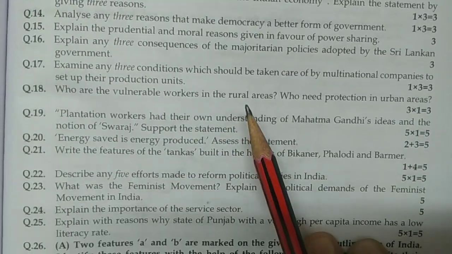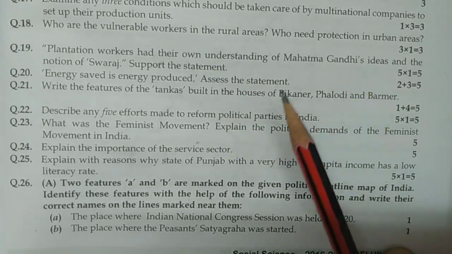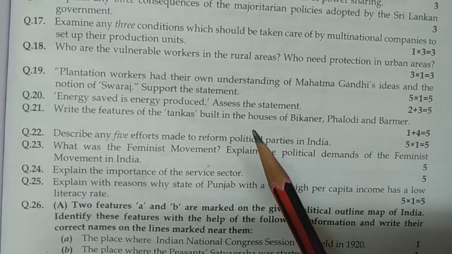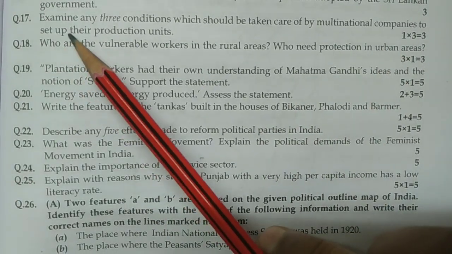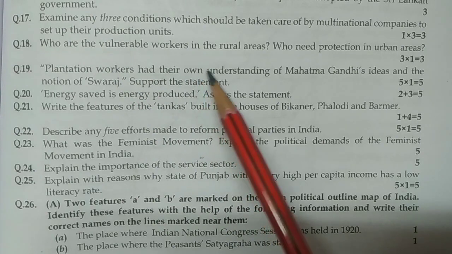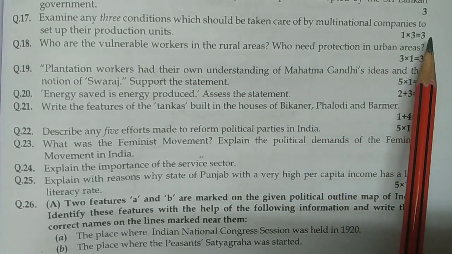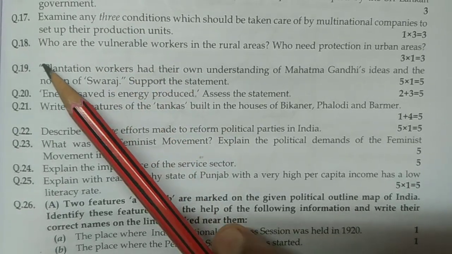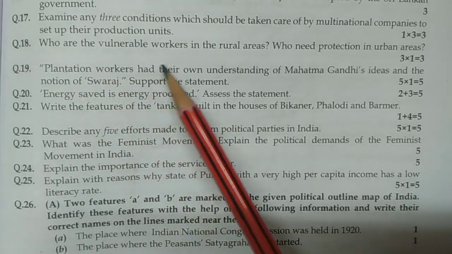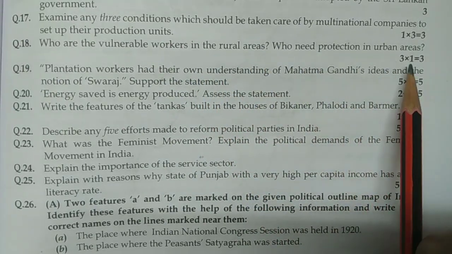Now question number 17 we can do further from here. We can cover all these things from here. See here, these are the portions. Number 17: examine any three conditions which should be taken care of by multinational companies to set up their production units. Question number 18: who are the vulnerable workers in the rural areas who need protection in urban areas?